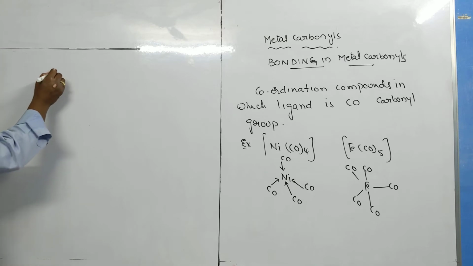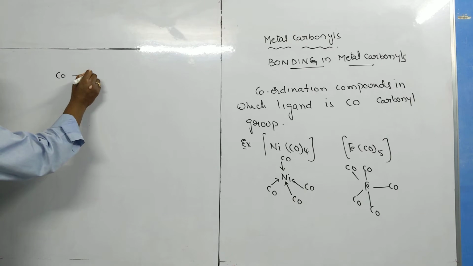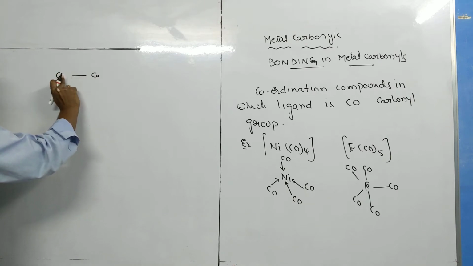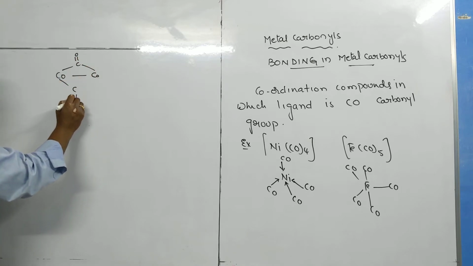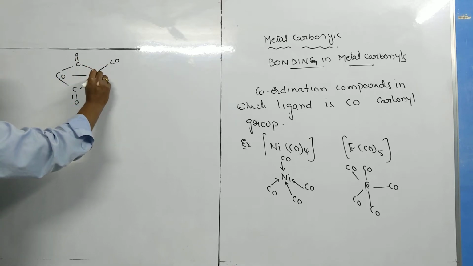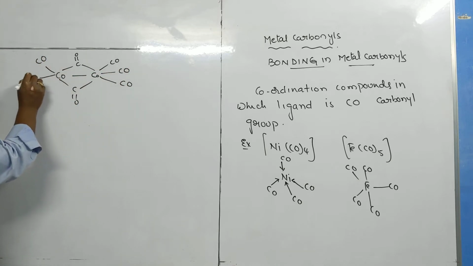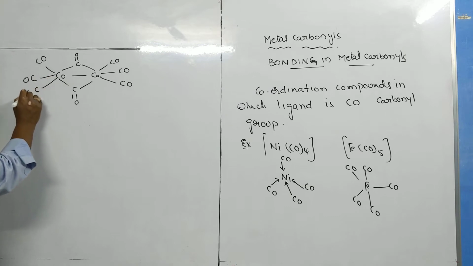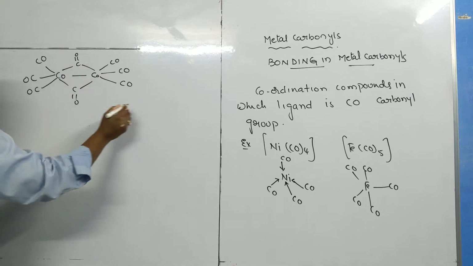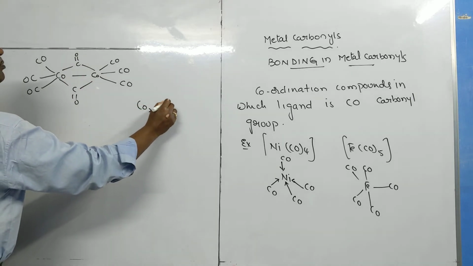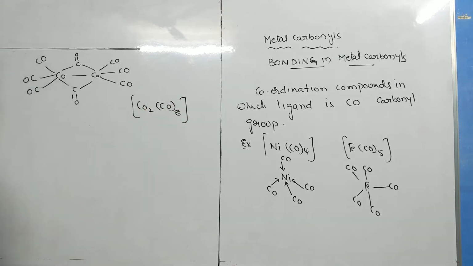Similarly, cobalt is surrounded by 1, 2, 3, 4, 5, 6, 7, and here 1, 2, 3, 4, 5, 6, 7 and 8 CO. So this is a polynuclear complex.